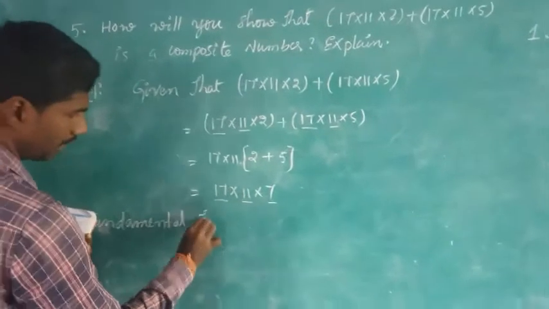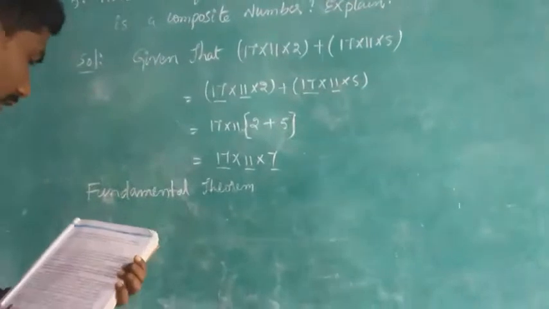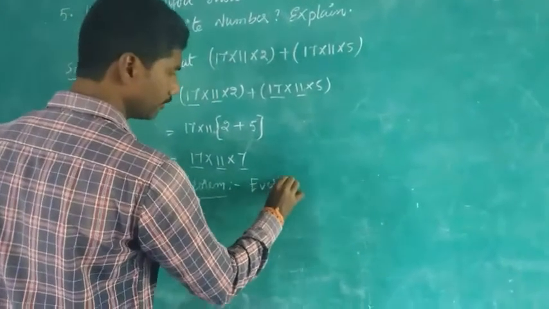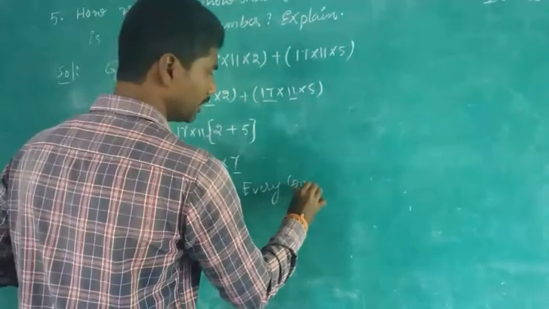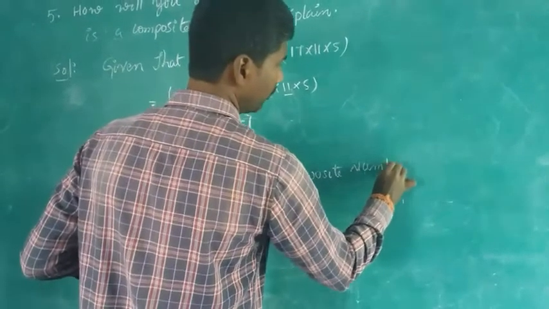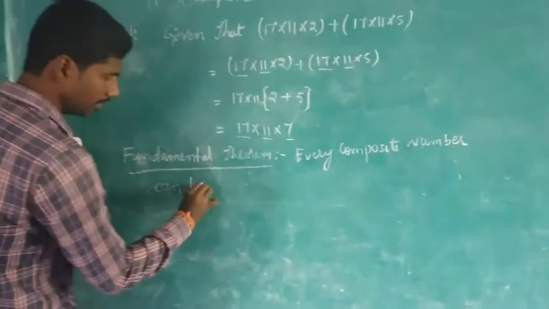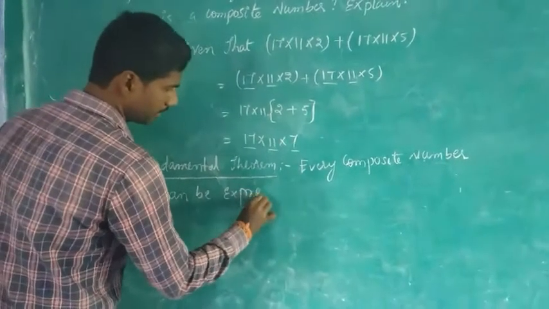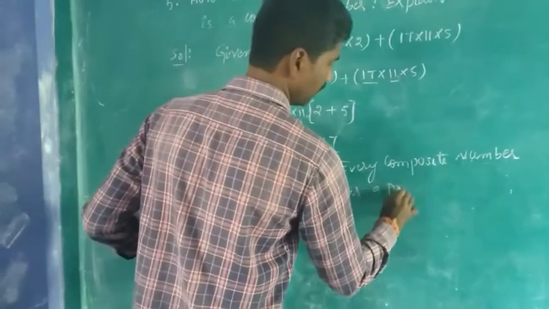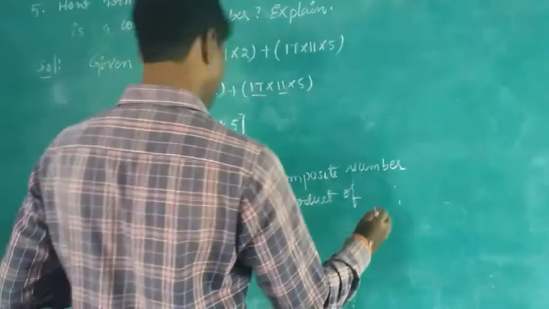According to the fundamental theorem, you can tell this is a composite number only. So what will you write? What is the fundamental theorem? Every composite number can be expressed as a product of primes.